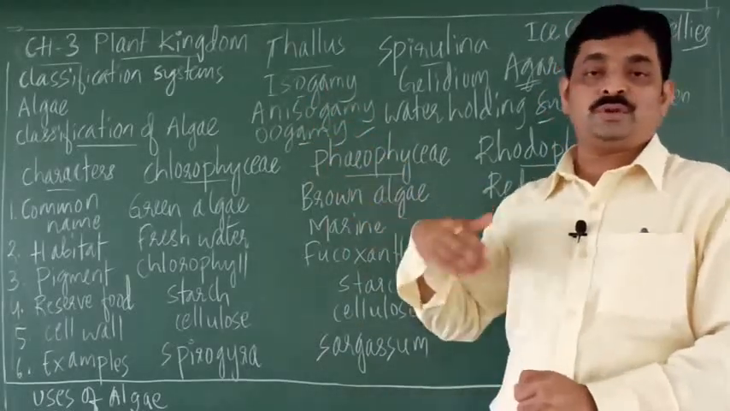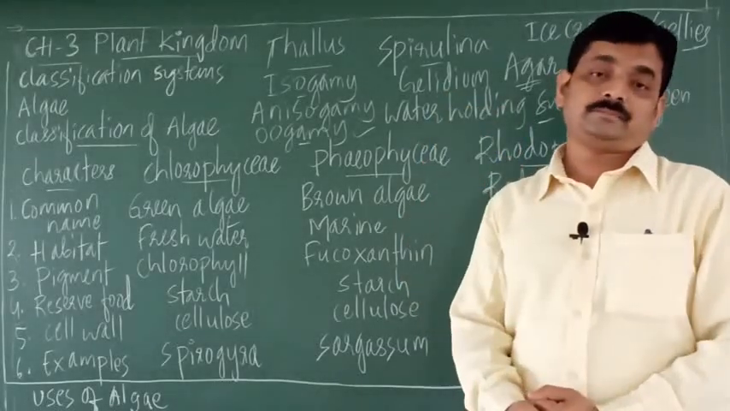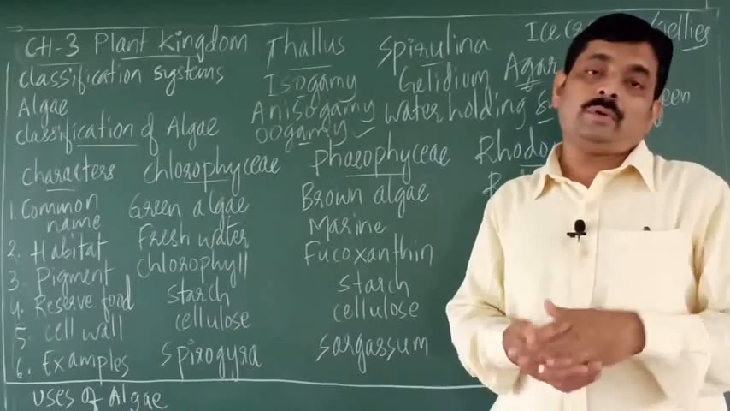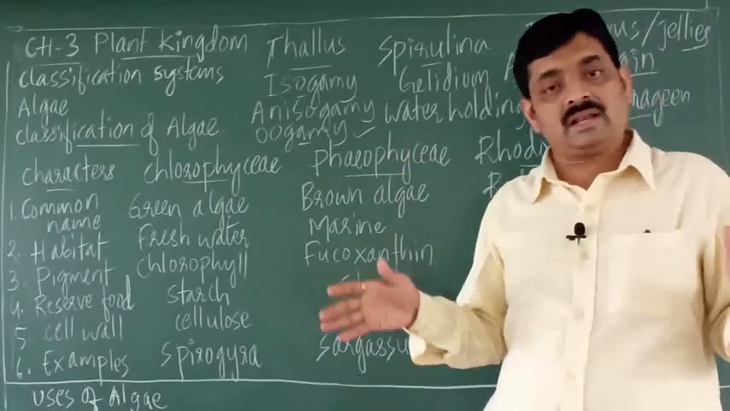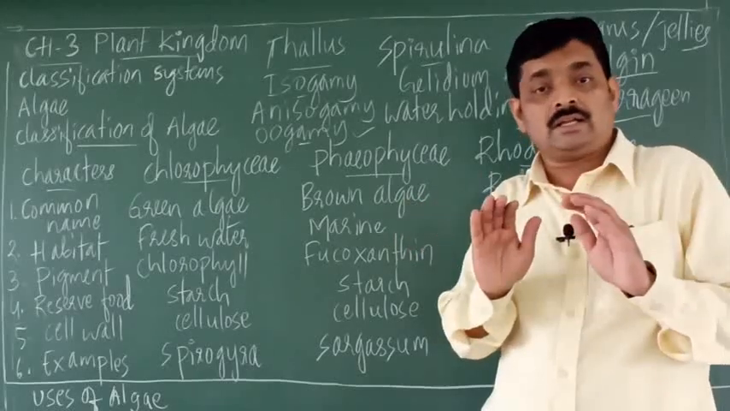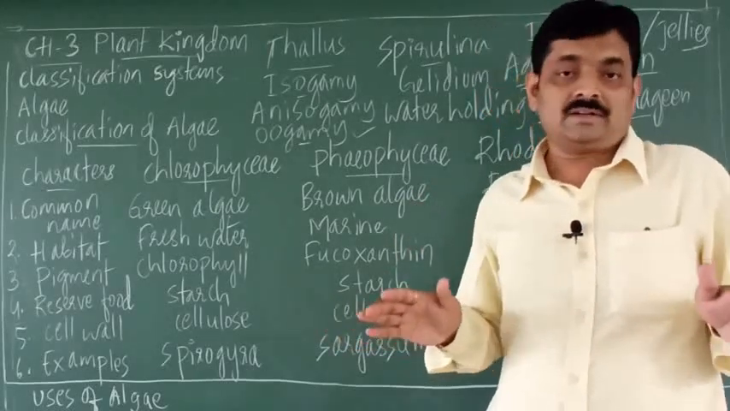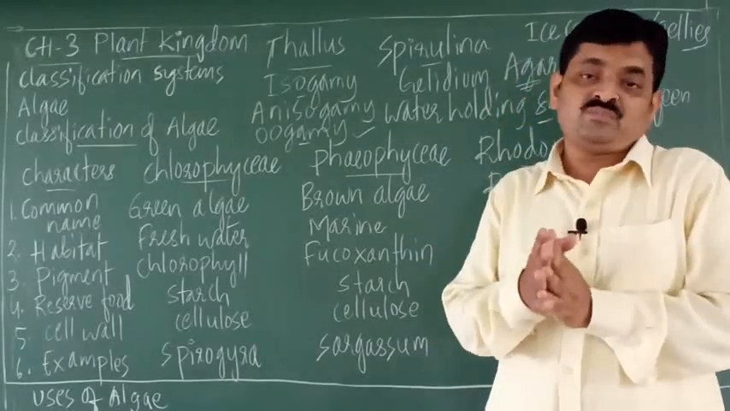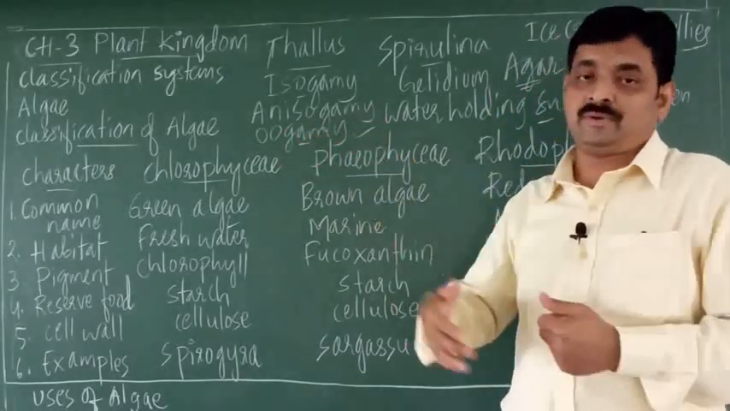Then what do you mean by anisogamy? The fusion of two dissimilar gametes. When the two gametes, that is the male gamete and female gamete, are structurally or morphologically not the same, right? So fusion of such dissimilar male and female gametes is called anisogamy.